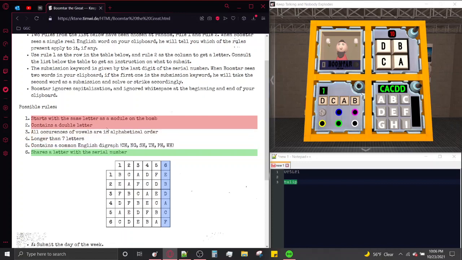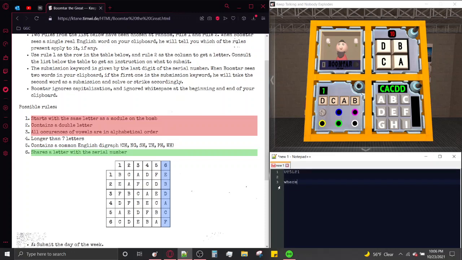Now we need to find out what Rule 1 is. When we queried 1, 2, and 3, testing to see if they were Rule 2, Boomtar said that neither rule applied, meaning we know that none of these are Rule 2. Rule 1, sorry. So that means either 4 or 5 is going to be Rule 1: either longer than 7 letters, or contains one of these letter pairs.